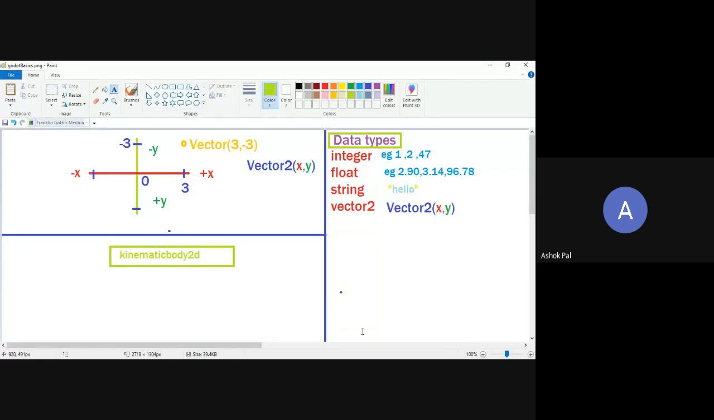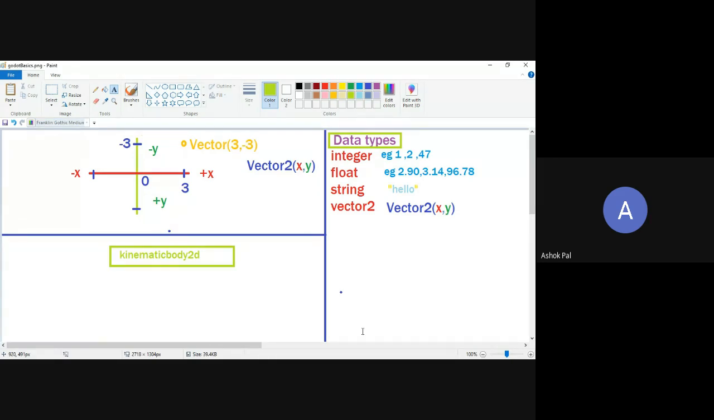With respect to, I can't see the screen. I think it is visible. Please check it again. Yes. Please check it again. I think it is visible for most of them. Yes. Okay.